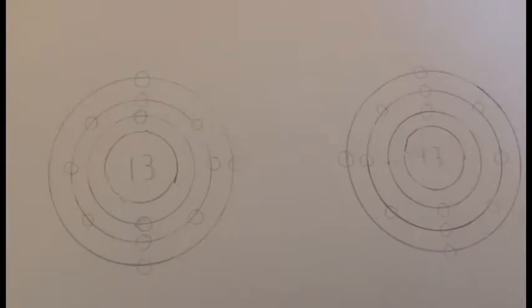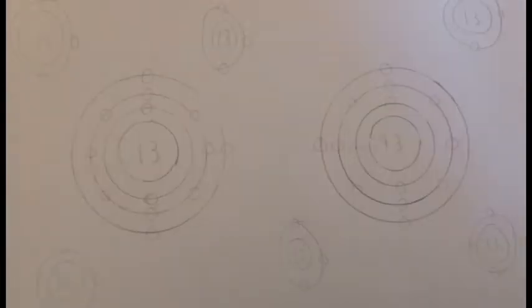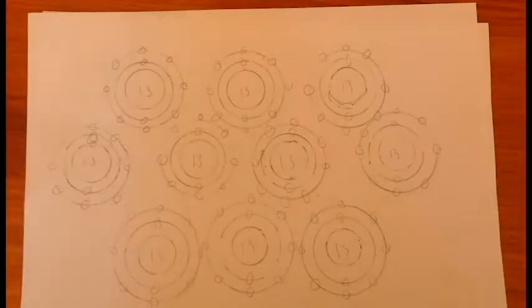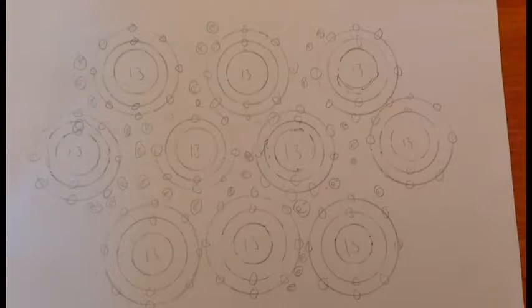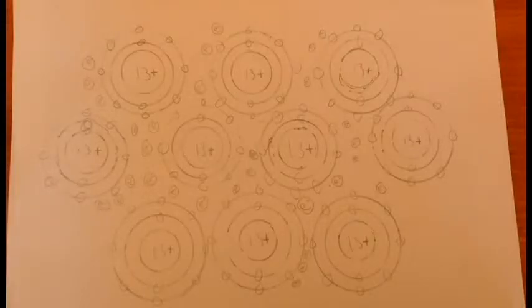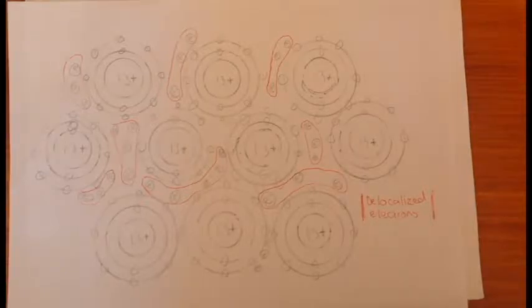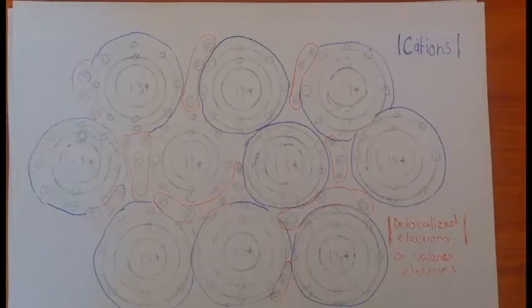When a lot of them come together, they will share their valence electrons, their d orbital. They will share them with each other, and the metal atoms will become cations, so positively charged, and they will give up their valence electrons, and then those valence electrons are called delocalized electrons, and they are free to move about throughout the structure.